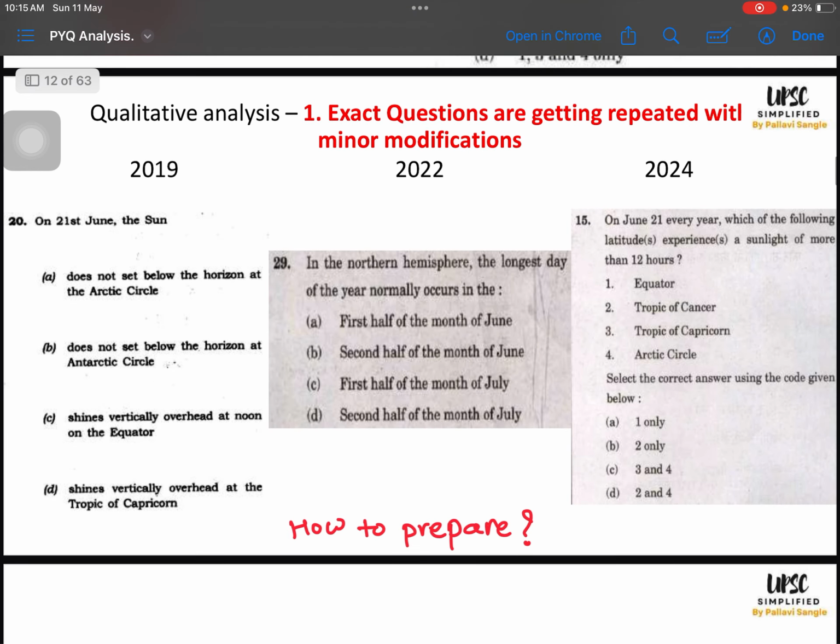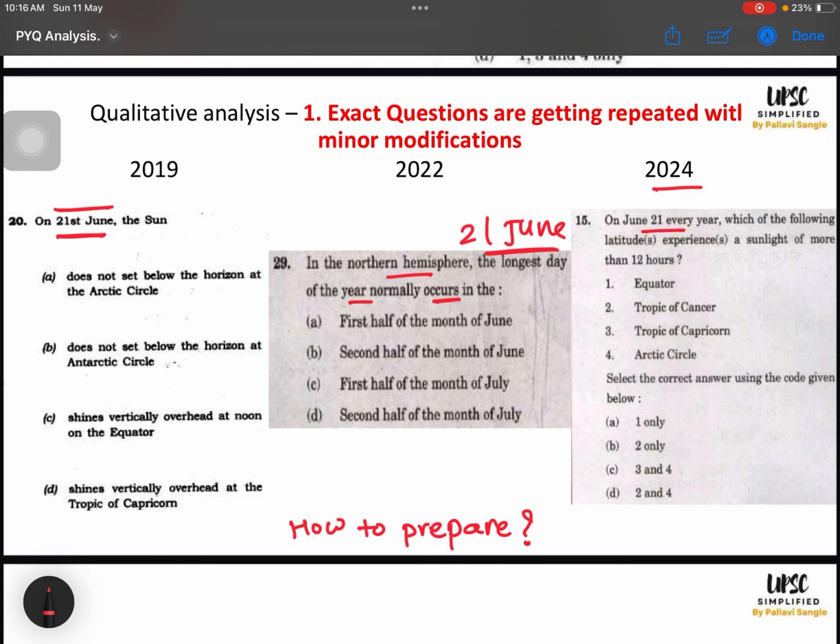Then there is this one question in the 2019 paper around 21st June. The person who knows the 21st June concept gets the answer. Exact question, same concept. In the northern hemisphere, the longest day of the year normally occurs in... This is also 21st June. Then the same in 2024, 21st June.